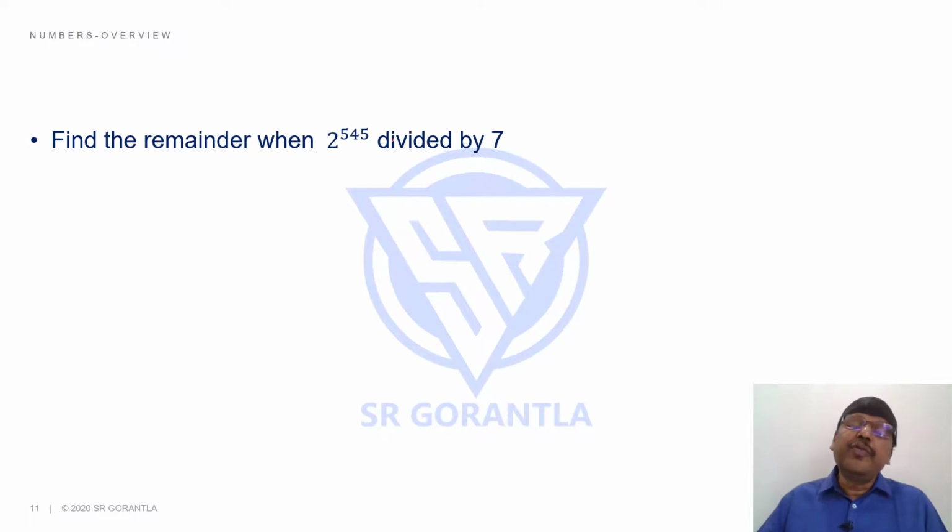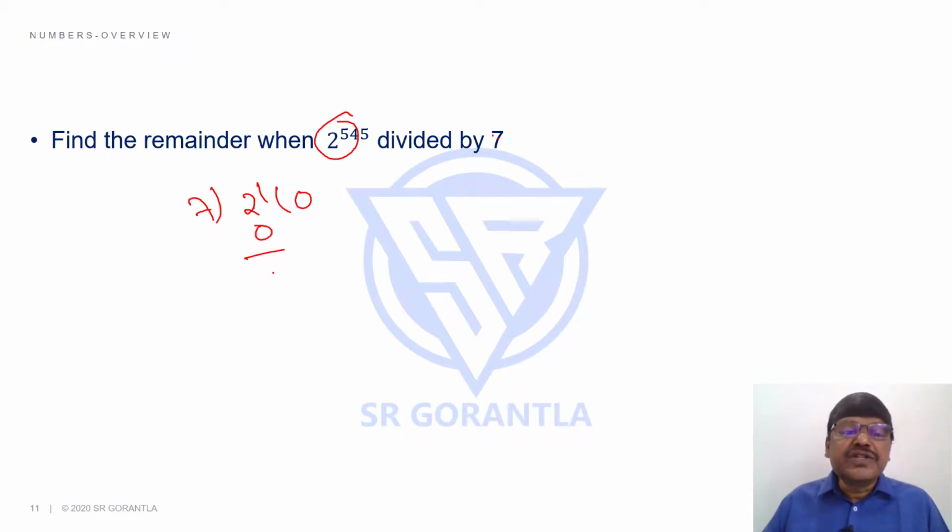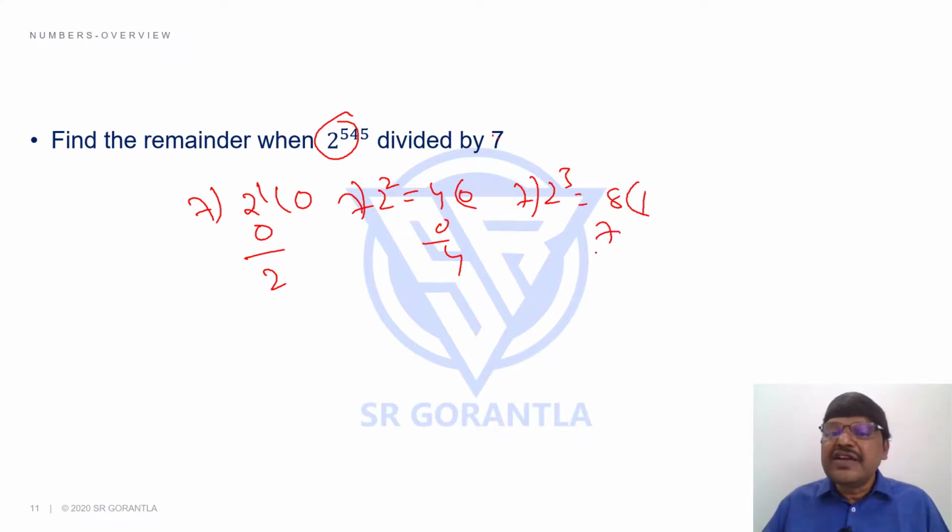Find the remainder when 2 power 545 is divided by 7. Students, you cannot find the 2 power 545 value and divide by 7. Every combination of numbers has a pattern. See, if I take 2 power 1 divided by 7, the remainder is 2. 2 square is 4, divided by 7, remainder 4. 2 cube is 8, 7 1's are 7, remainder is 1.